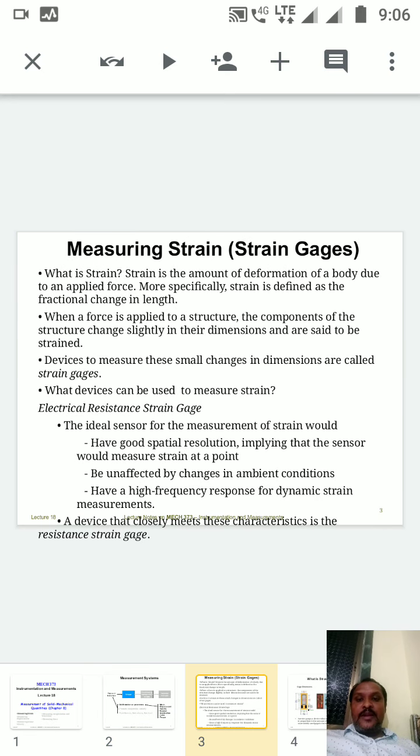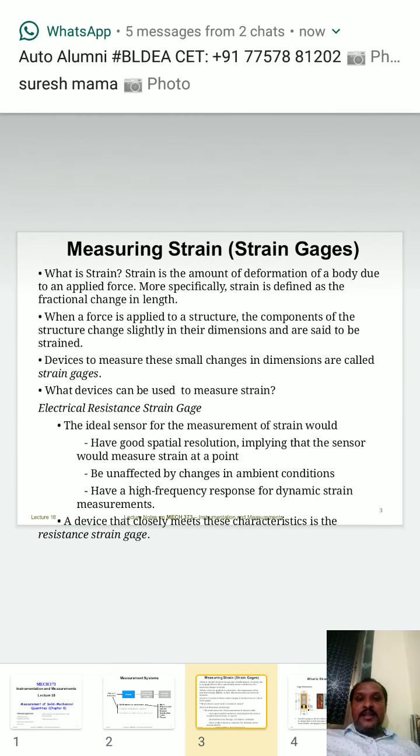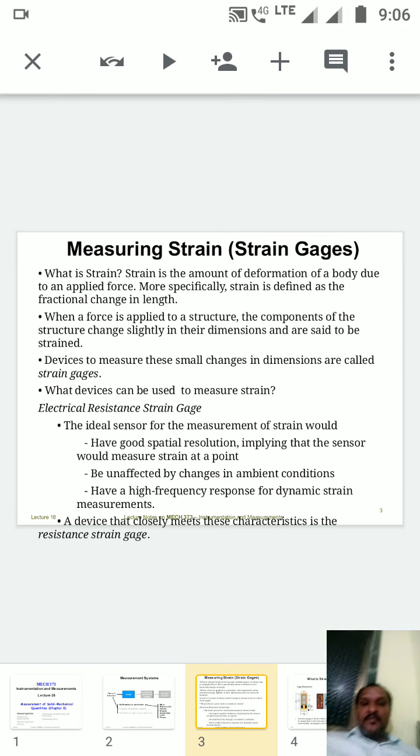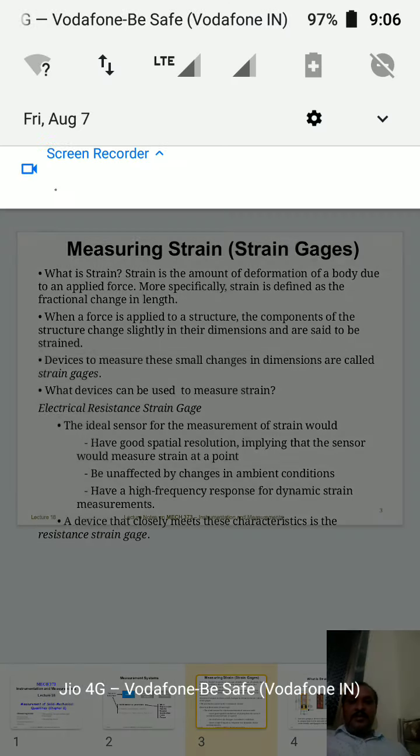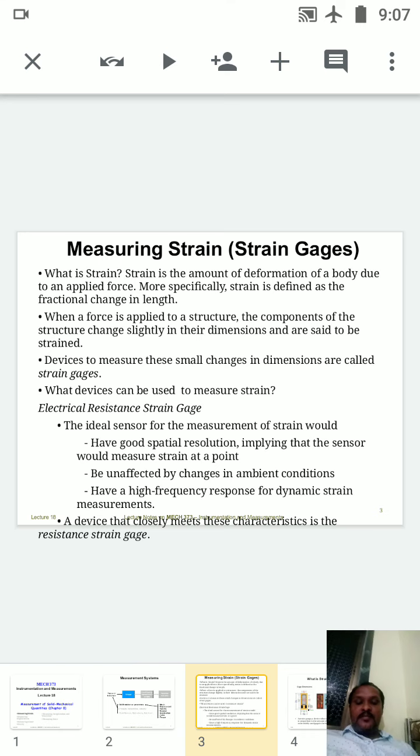So let us come back to the next part, measuring strain. So what is meant by strain? How does it occur? On what basis are we going to define the strain and how are we going to calculate the strain? These are the simple questions that will arise in our mind when we ask what is meant by strain.